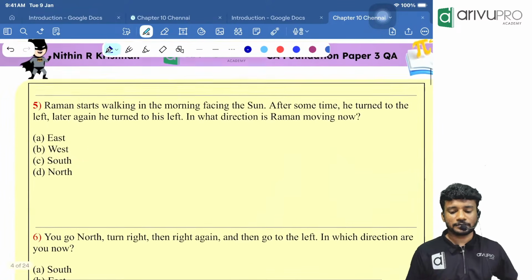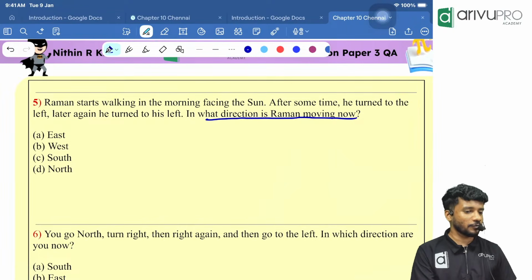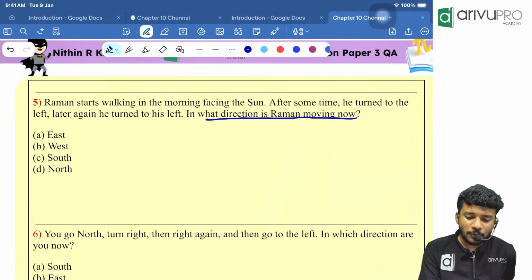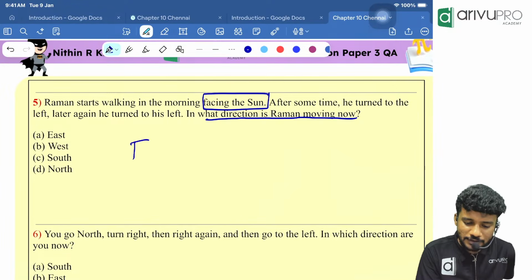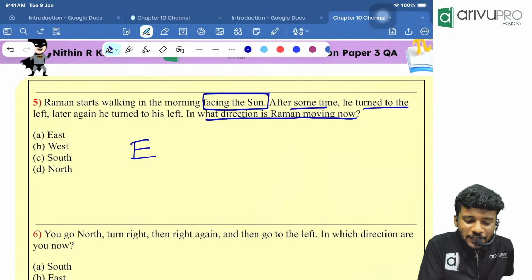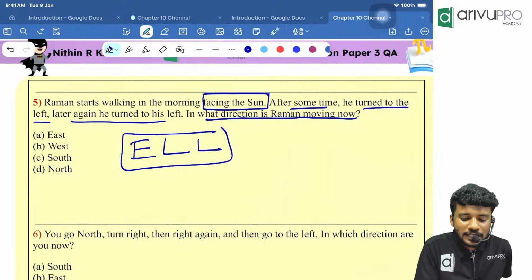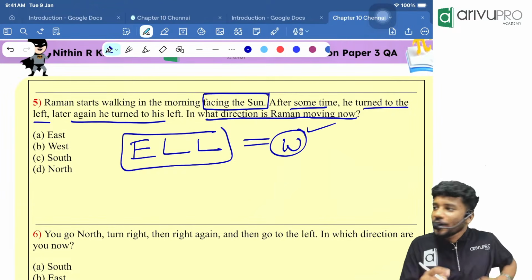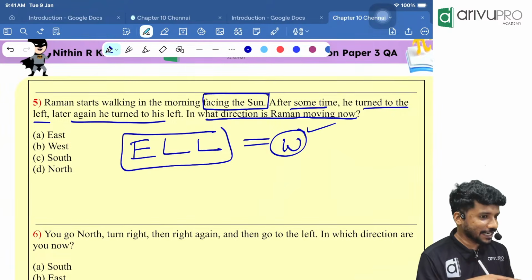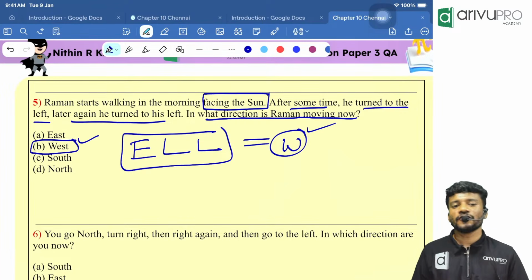Then, tell me, what are they asking? In what direction is Raman moving now? That means it is a type 1 question. Raman started walking in the morning facing the sun. Facing the sun means initial direction is what? East. After walking some time, he turned to the left. Again later, he turned to the left. In which direction is Raman looking now is the question. East, left is called as what, people? First, it will become the opposite direction. Left or right will become what? Ulta, or opposite. Which option is the answer then? Option B, west is the answer.